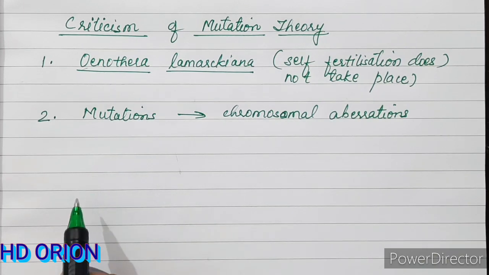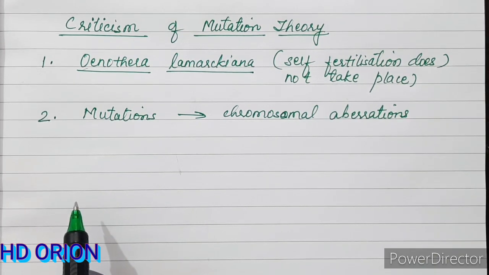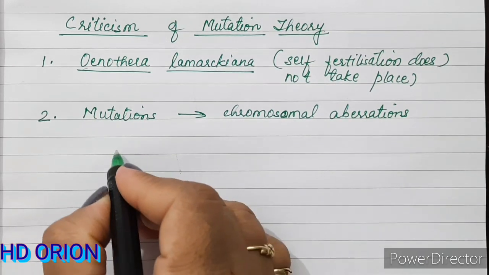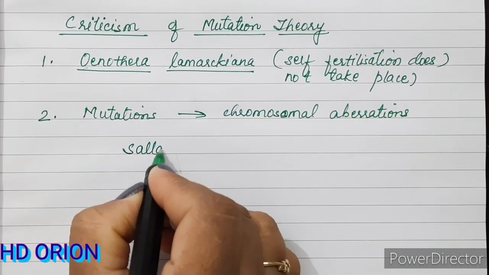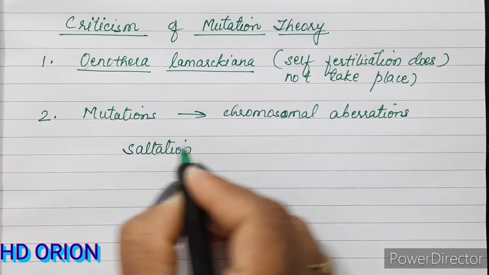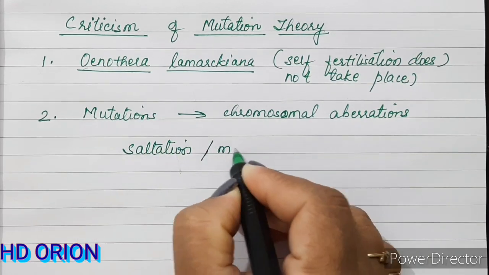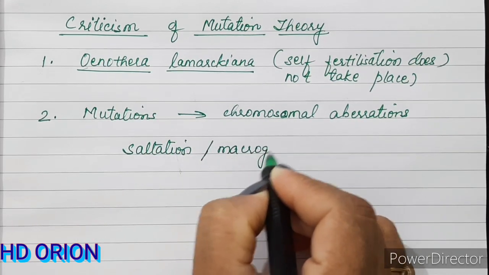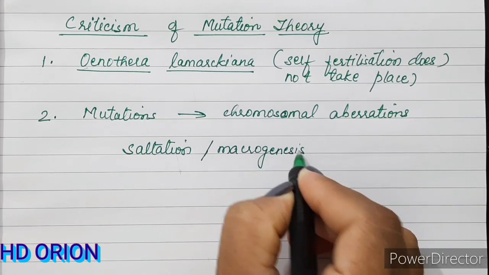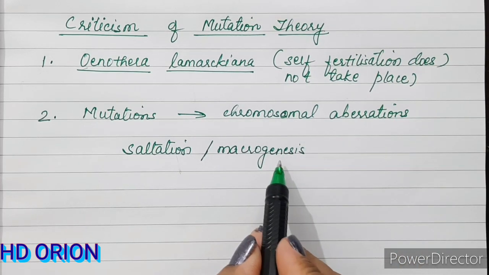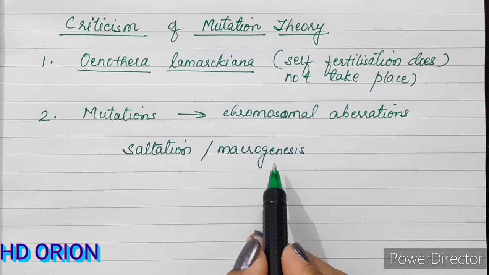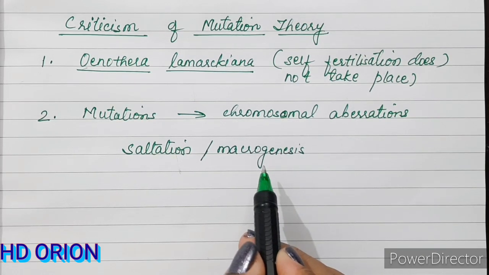If there is a very big variation, a sudden jump in which there is a large mutation, that process is known as saltation. Saltation is also known as macrogenesis. So what is saltation or macrogenesis? This is a single step large mutation which makes a new species.